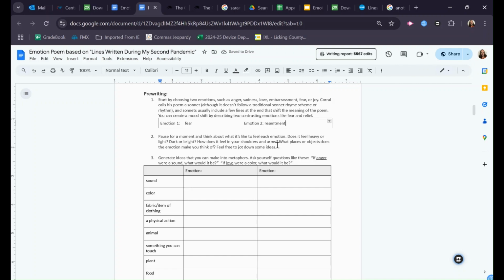Now, before I do anything else, I could just pause for a moment and think about what it's like to feel each emotion. When I think about fear, I know there's multiple kinds of fear, right? There's that sort of jump scare you get where all your nerves just go into electric shock and you're filled with adrenaline. But there's also a low grade fear that gnaws at you, like when you're expecting some kind of medical diagnosis and you're just dreading it. So maybe we could call that dread or anxiety. But I think either one of those aspects of fear could be worth thinking about and writing about.